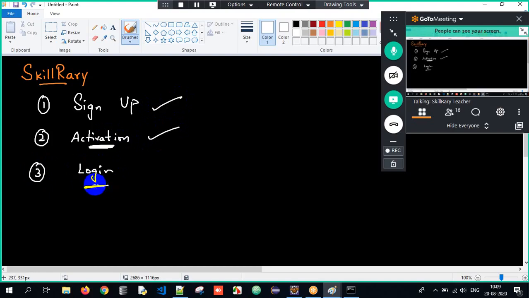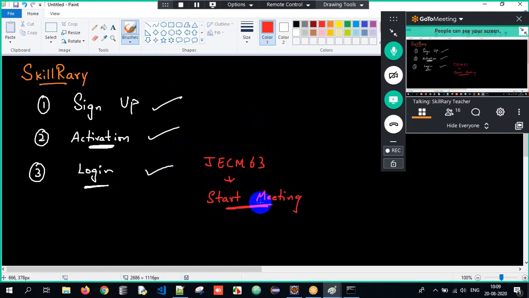Once you try to log in here, what happens? You will get a course. You will view a course called JACM 63. You will have an option called start meeting. Once you click on this start meeting, it will eventually redirect you to the meeting. So you have to log in through Skillrary from tomorrow. We will be doing it by the end of today's session, so that it won't be a problem in tomorrow's session.